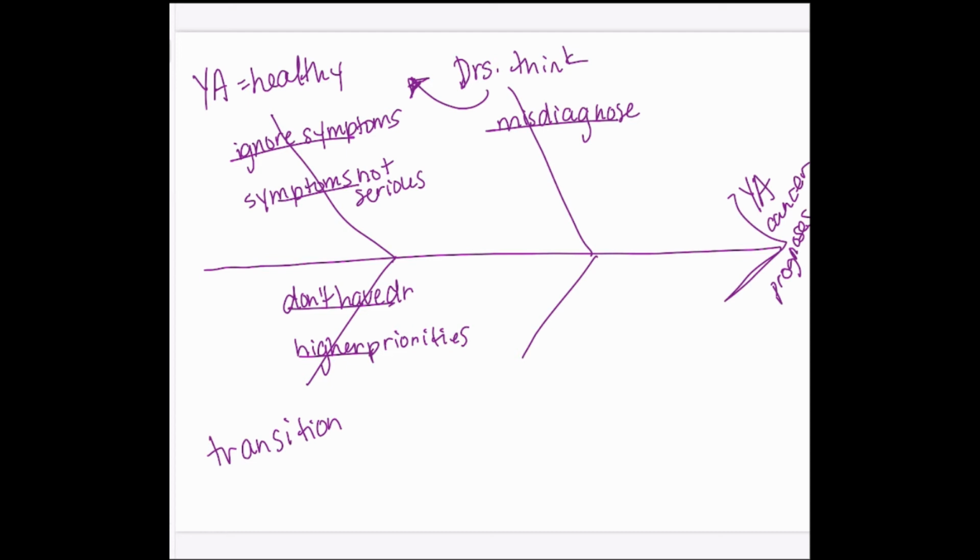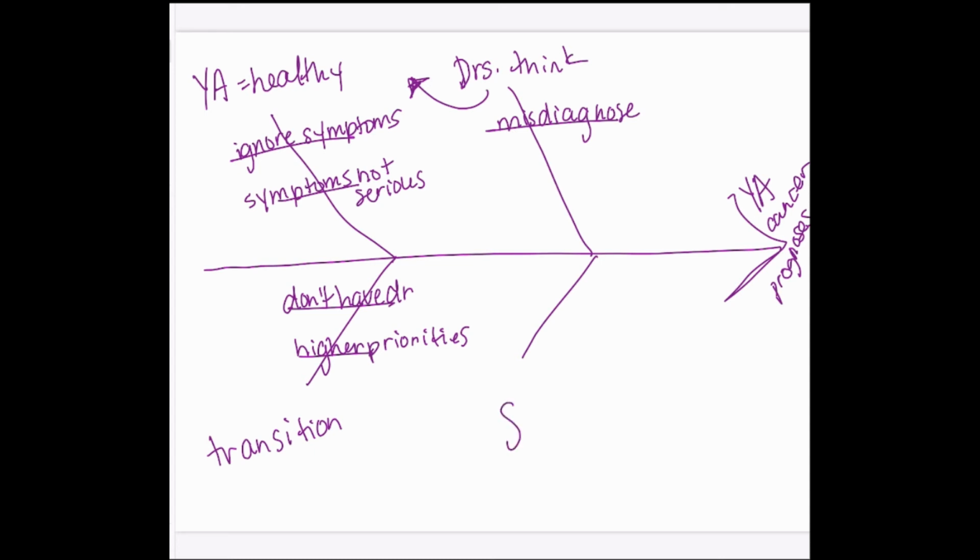So for instance, they're thinking about going to college, starting a career, spending time with friends, dating, starting a family, and they don't necessarily think about how important it is to go to a doctor when you have really bad migraines that are happening frequently.